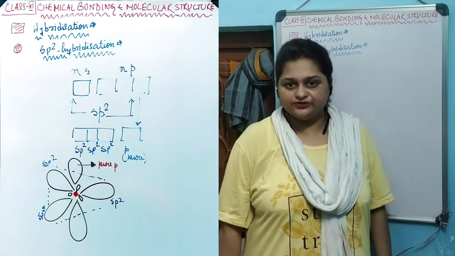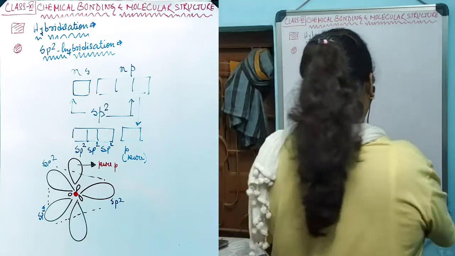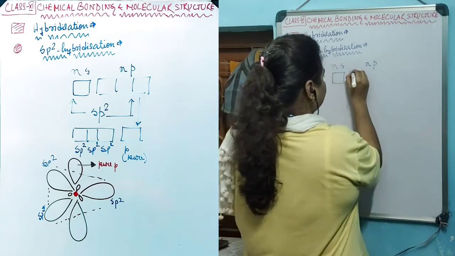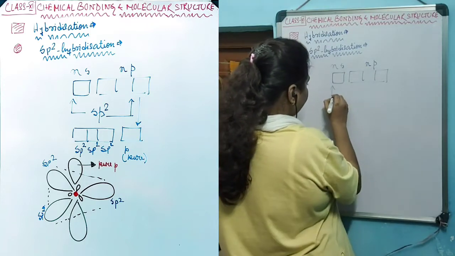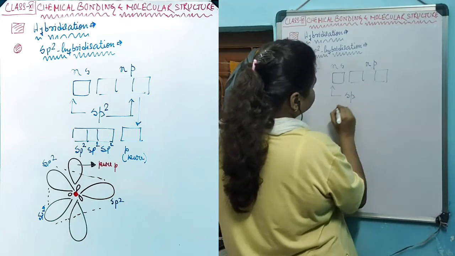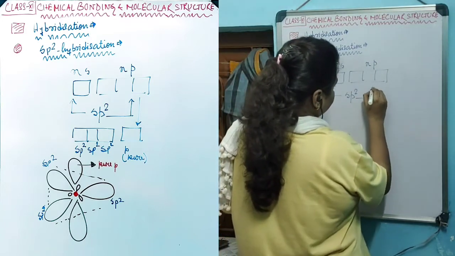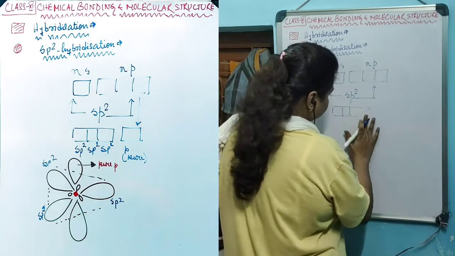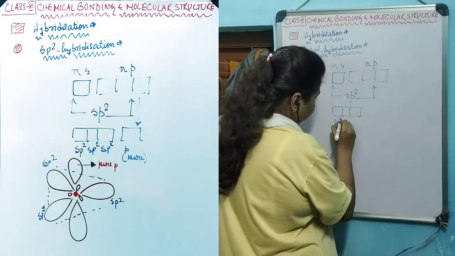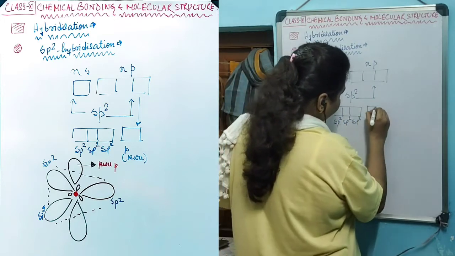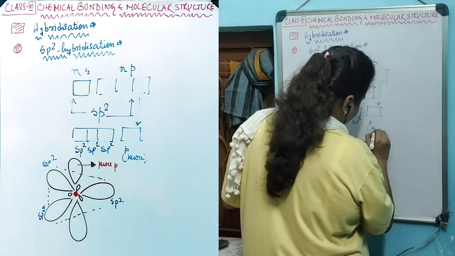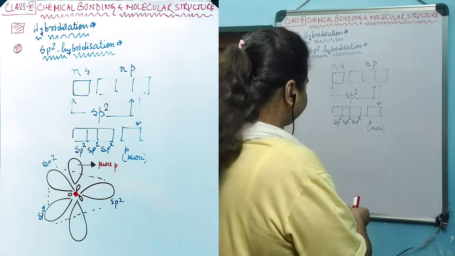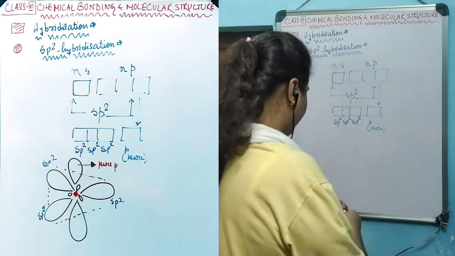The next hybridization that we are going to study is the sp2 hybridization. This hybridization happens when the central atom contains ns and np as valence shell, and instead of mixing all the p orbitals, it is mixing 1 s and 2 p orbitals, resulting in 3 hybrid orbitals, each of them known as sp2, and 1 pure p orbital will be retained in the central atom. The shape of this hybrid orbital will look like this one.